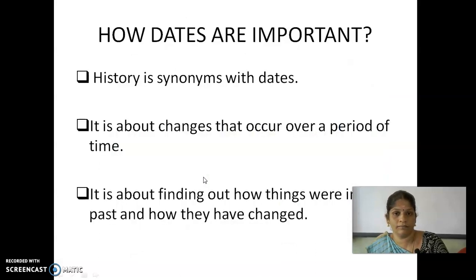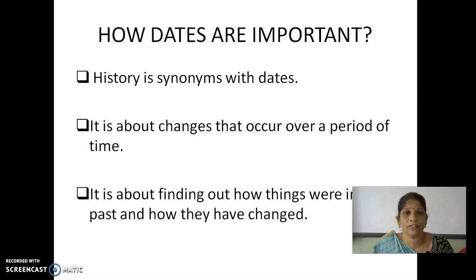The first chapter in history. We saw that is when, and where. That is our first chapter. I didn't give any introduction or title of the lesson because you want to know what the title of the lesson is. In that one, how dates are important. History means what? Immediately people say it's related fully with dates and names. Exactly, history is synonymous with dates. It is about changes that occur over a period of time.